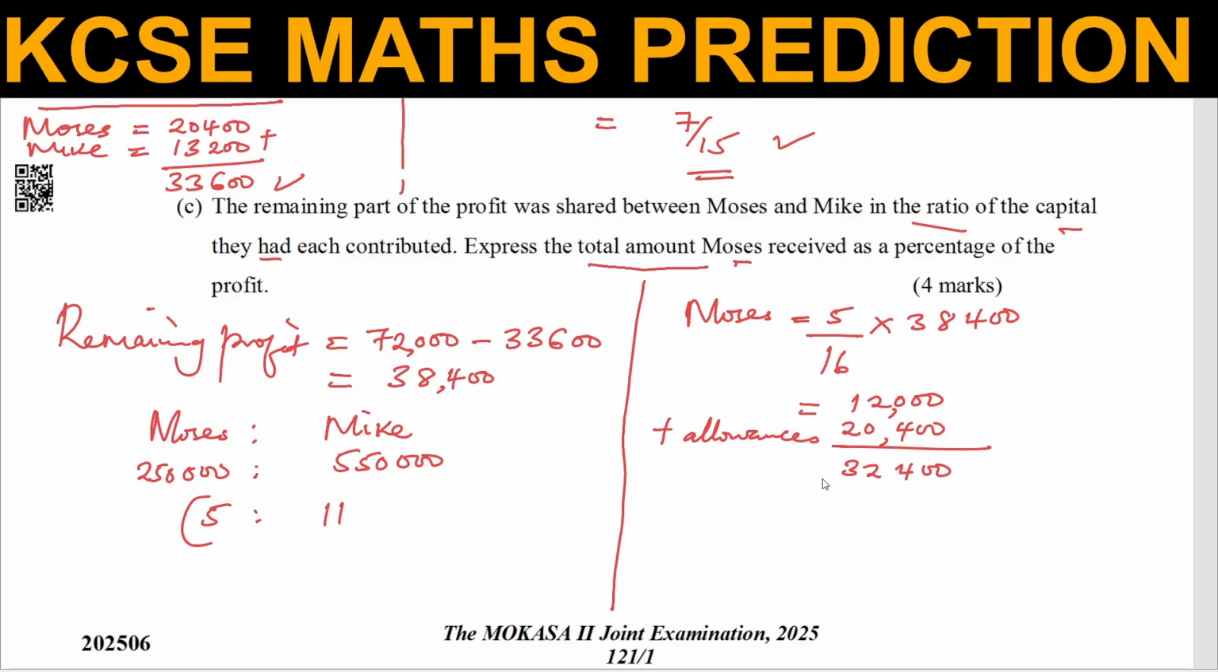Once you get that, now you can express this amount as a percentage of the profit. So this one expressed as a percentage of profit will be 32,400 divided by the total profit, which was 72,000, multiplied by 100. And when you work out this one using a calculator, this will give 45%. And that is how you're supposed to solve that part of the question.